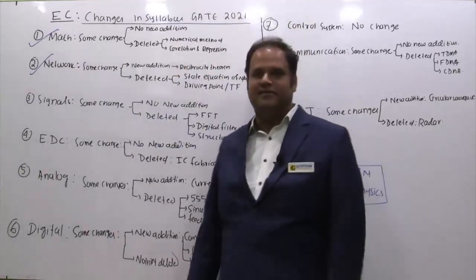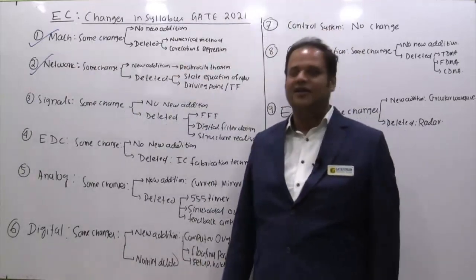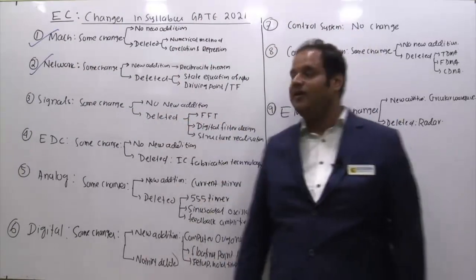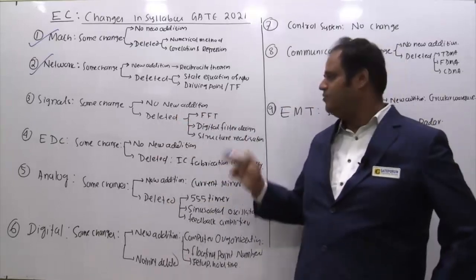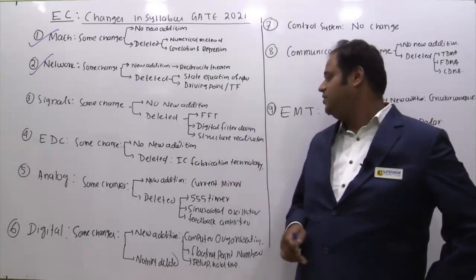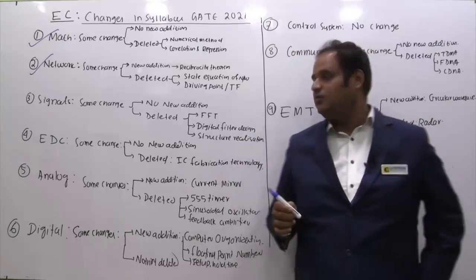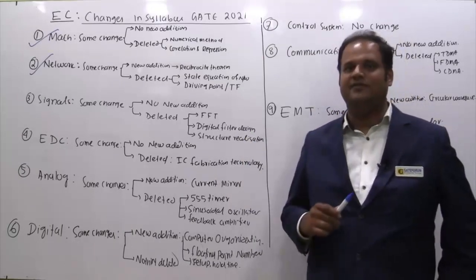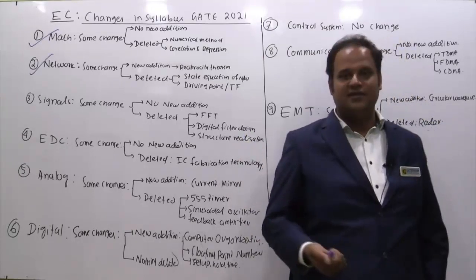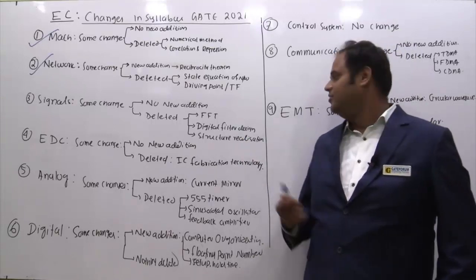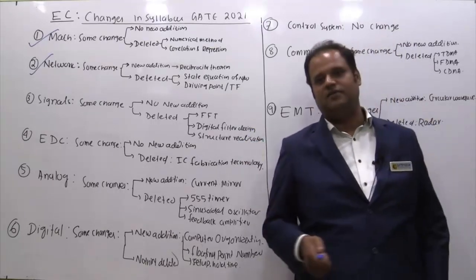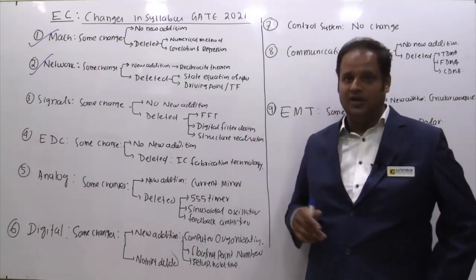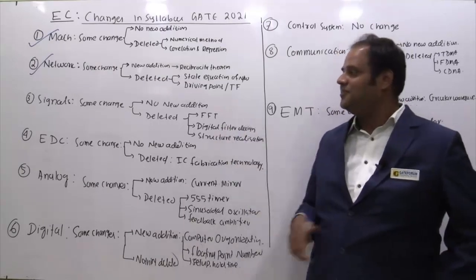Third one is signals. Here also there are some changes. Again, you can see no new additions, nothing added, but some things deleted. What is deleted? Fast Fourier transform, FFT, is removed, digital filter design is removed, and structure realizations are also removed. Structure realizations means direct form 1, direct form 2, cascade and parallel. There are 4 structures, so they are removed. Digital filter design, the IIR and FIR filter designs, is also removed. And fast Fourier transform, the butterfly diagram, DIT, DIF algorithms, whatever we used to discuss, is also removed. So a significant part of signals is being removed.